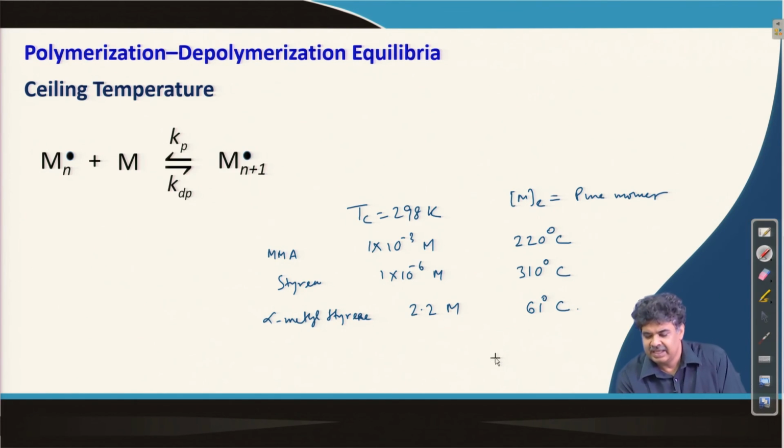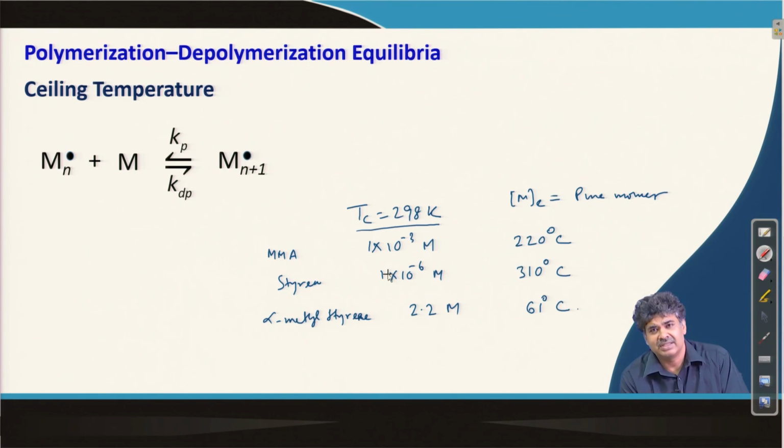Which means if I want to carry out a polymerization reaction for MMA at 298 K, the monomer concentration has to be over this concentration, then only the forward reaction or polymerization reaction takes place.